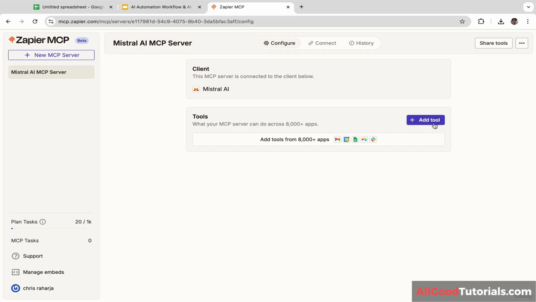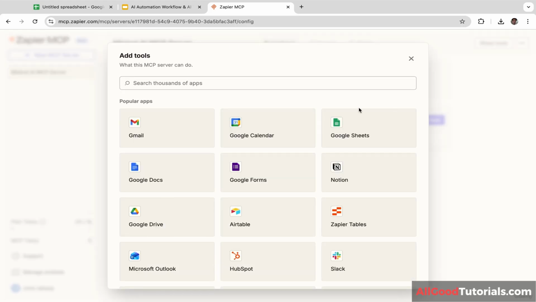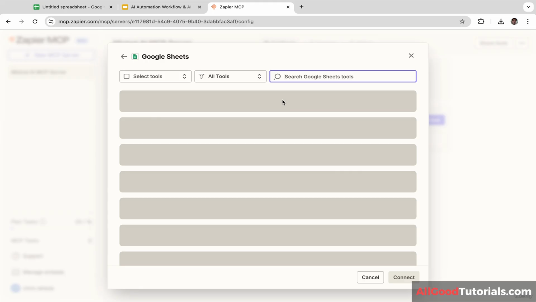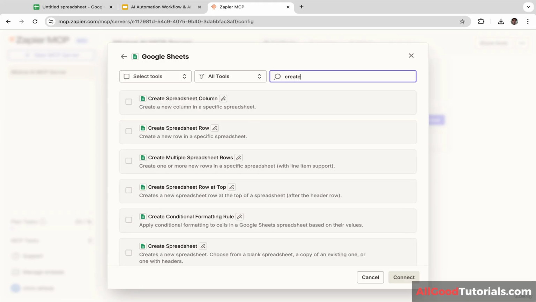Next, we are going to add tools. So let's click this add tool. There are many tools available like Gmail, Google Calendar, Google Sheets, Google Docs, Google Forms, Notion, Google Drive, and still many more. I'm going to select Google Sheets. Let's click this and let's type in create, and I'm going to select this one, create spreadsheet, and let's click connect.